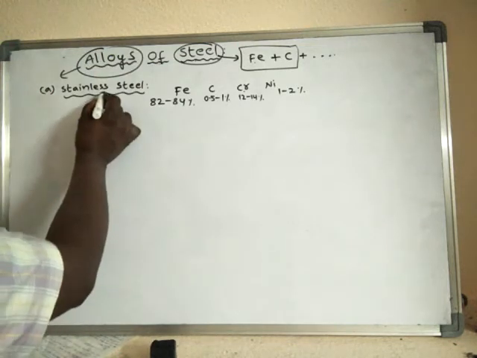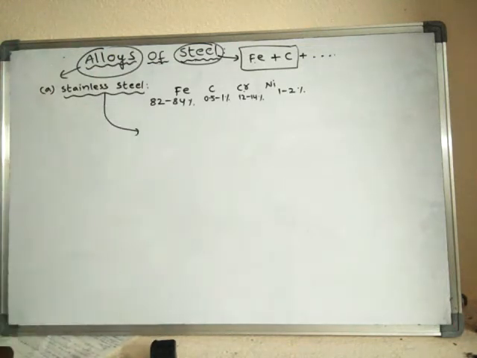What are the special properties of stainless steel? Stainless steel does not rust.